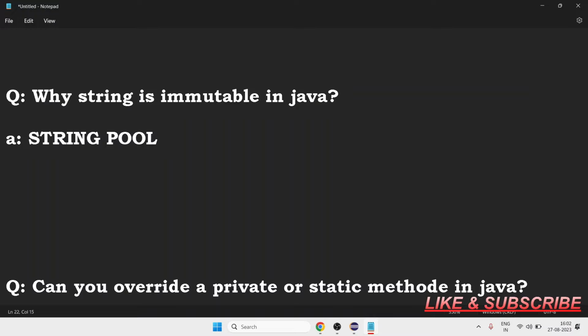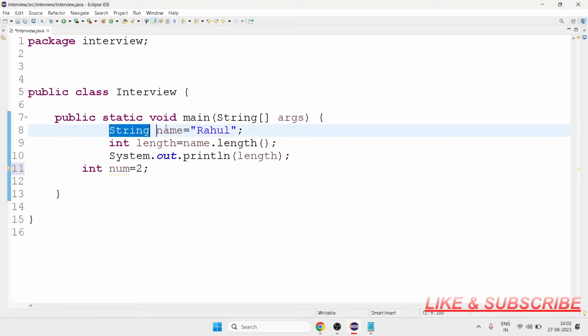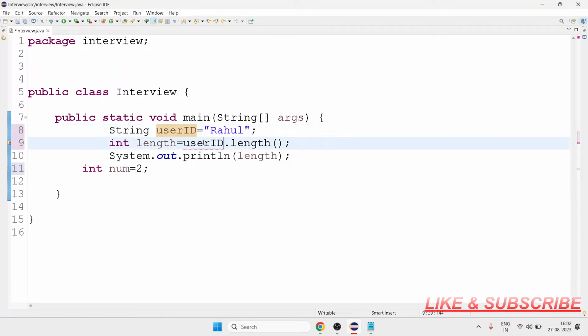String pool is the place where strings are saved, where the data are saved. If we make it mutable, then anybody can come and change the value. Just giving you an example. If I already declared this string variable with the name Rahul, and this is a user ID, I don't want any other person to come and change this user ID from Rahul to Abhishek.